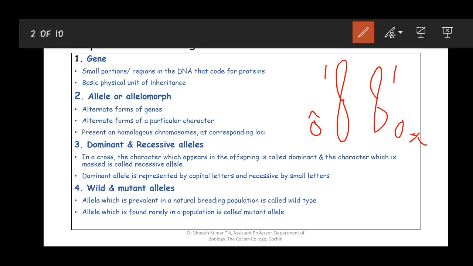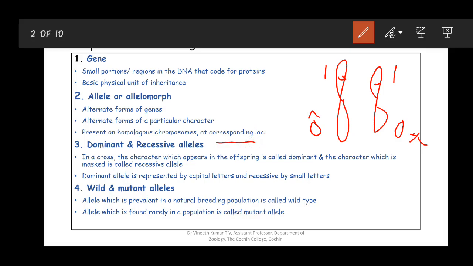And alleles are, so this is the entire chromosome, and I am marking here two positions which are almost the same. Consider these the same size, the same length, etc. So if at this particular position in both homologous chromosomes there is a gene for hair color, that is what is called the corresponding loci.